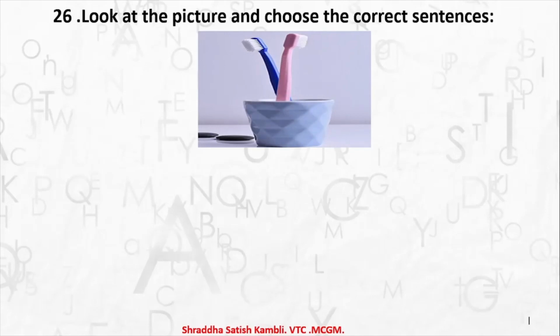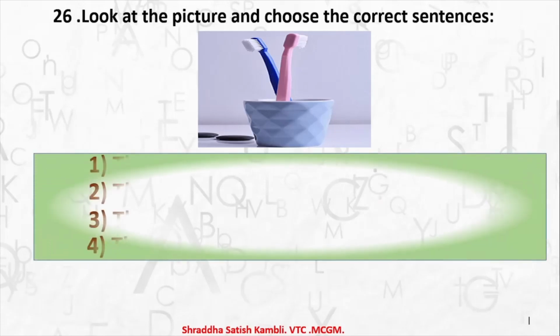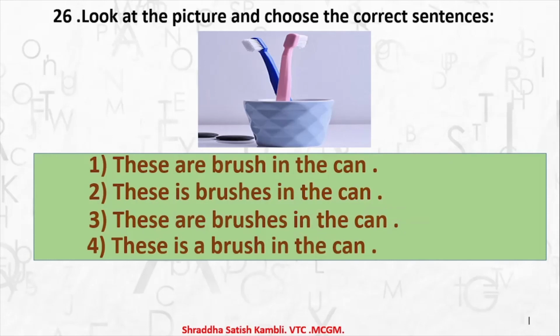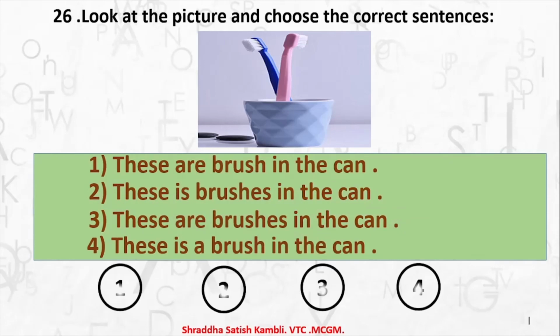So here we have a toothbrush holder, or a can in which you keep toothbrushes. So there is one can and there are 2 toothbrushes. Okay, so let us see what the correct sentence to describe this picture would be. 1, these are brush in the can. These is brushes in the can. These are brushes in the can. This is a brush in the can. So which is the correct answer? It is answer number 3. These are brushes in the can.